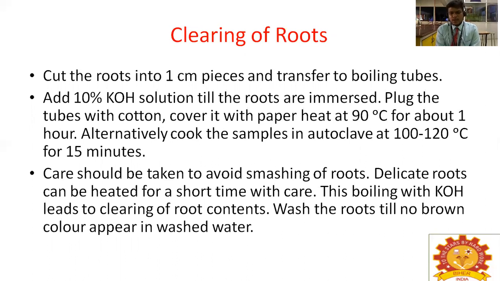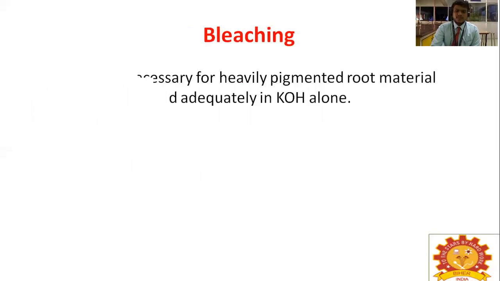Care should be taken to avoid smashing of the root. Delicate roots can be heated for a short time with care. This boiling with KOH leads to clearing of root contents. Wash the roots till no brown color appears in the washed water. If the brown color does not disappear, you should do bleaching, or else you directly go to the next step, acidification. The next one is bleaching.